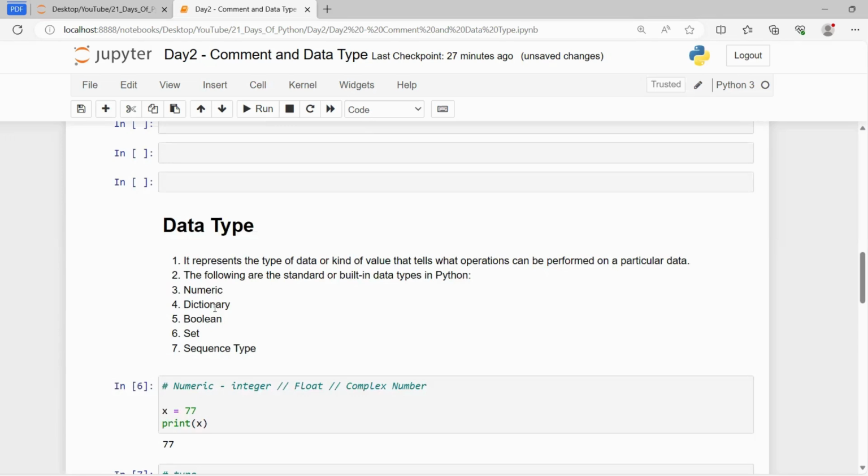Dictionary consists of key value pairs. Boolean is basically true and false. Set is the collection of unique elements. Sequence type is list, tuple and string, which are in ordered form and in a sequence.